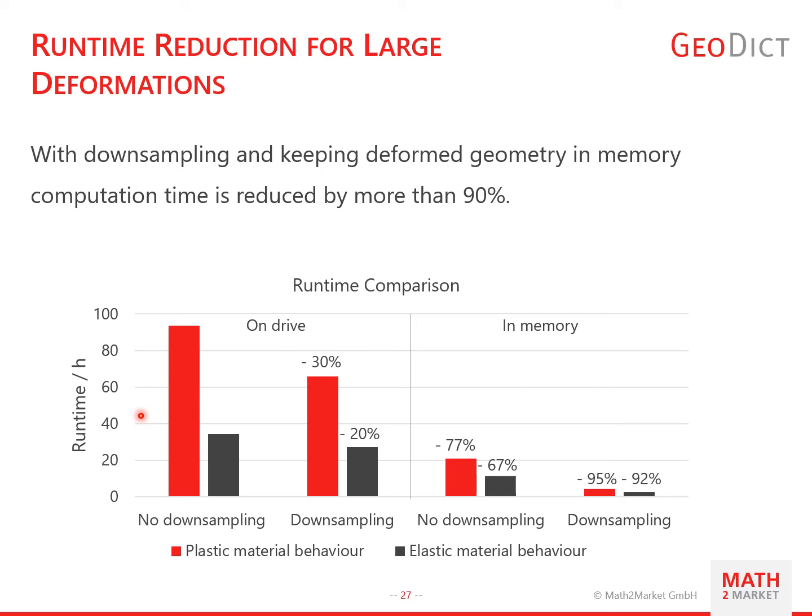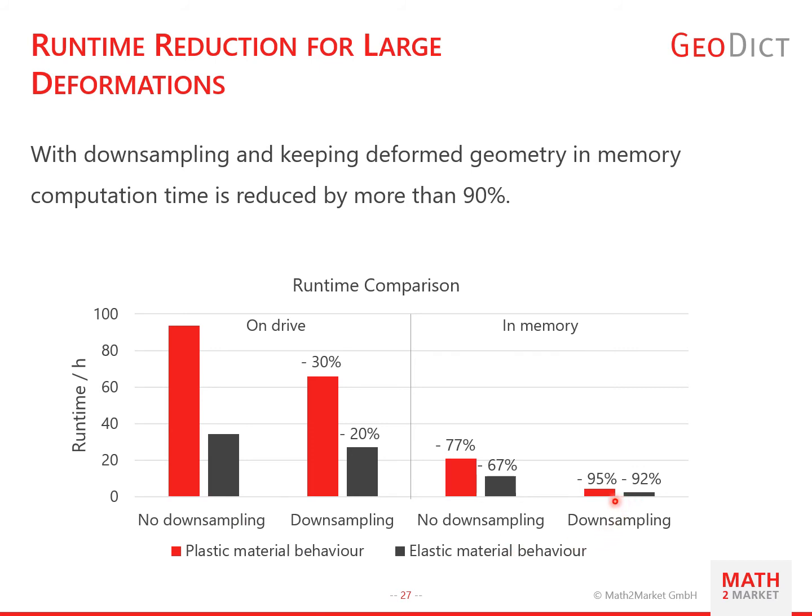For elastic materials, using downsampling reduces the runtime by 20%. You can see that from here to there. Keeping the deformed geometry in memory reduces the runtime by 67% from here to there. A combination of downsampling and keeping the deformed geometry in memory leads to a reduction of 92%, so from here to there.